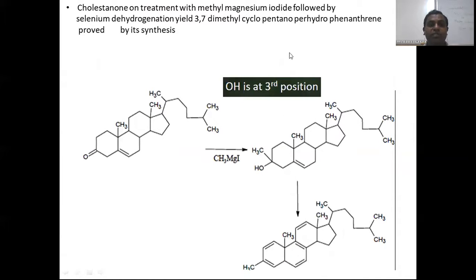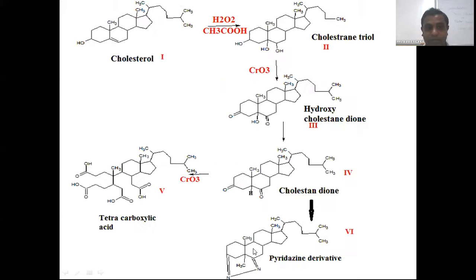But from this stage, we can say the cholesterol, due to reaction with Grignard reagents, gives a 3,7-dimethyl cyclopentanoperhydrophenanthrene, and finally reaction with selenium gives a methyl group at the third position, which indicates that the hydroxy group should be present on the third carbon.